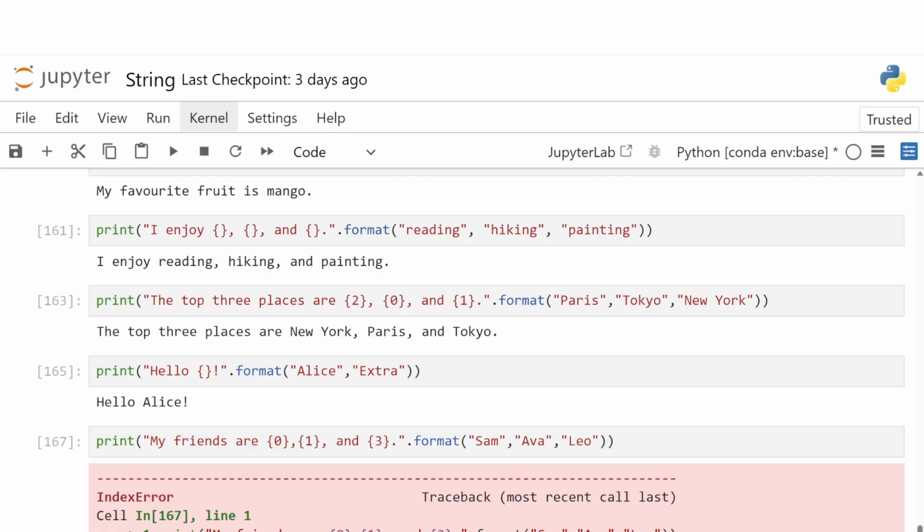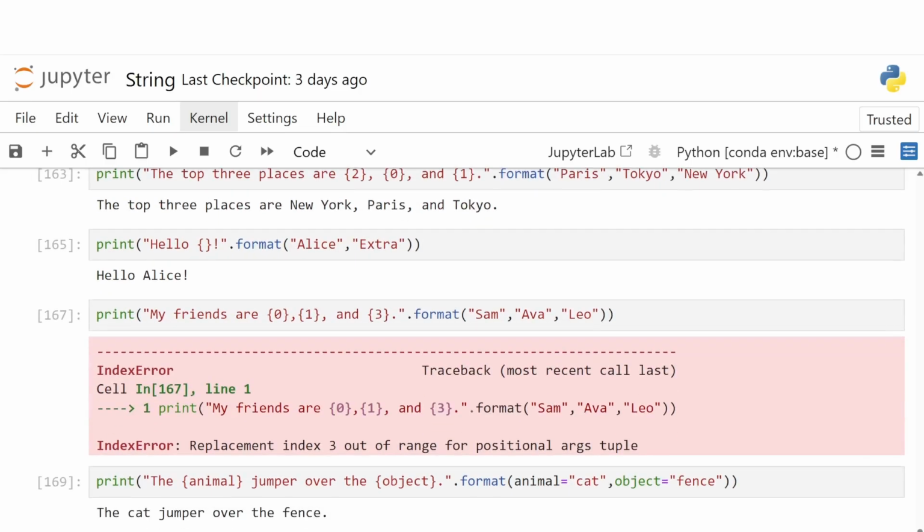So remember, the numbers inside the curly braces refer to the index of values inside the format. Now what happens if we add an extra value to the format method that does not match any placeholder? For example, let's look at this.